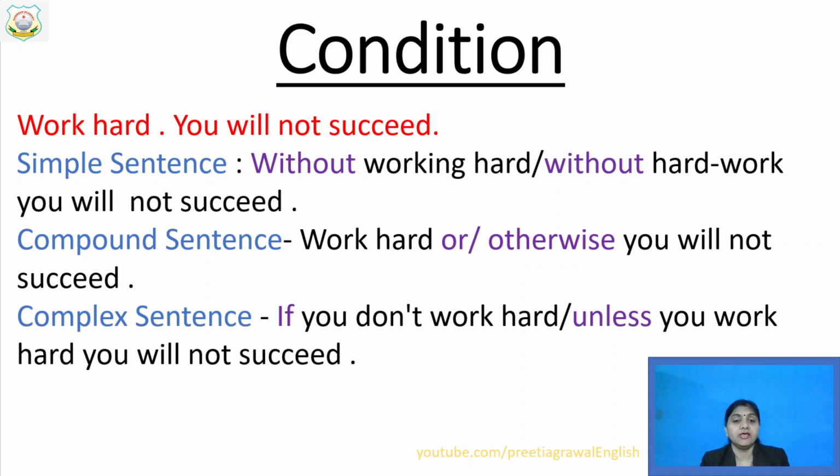If you are writing, without working hard, you will not succeed. This is one way to write. Another way to write is, without hard work, you will not succeed. So there are two ways. By using these two ways, you can make these two sentences into one. And if you are making one sentence with one finite verb, it means that is your simple sentence.